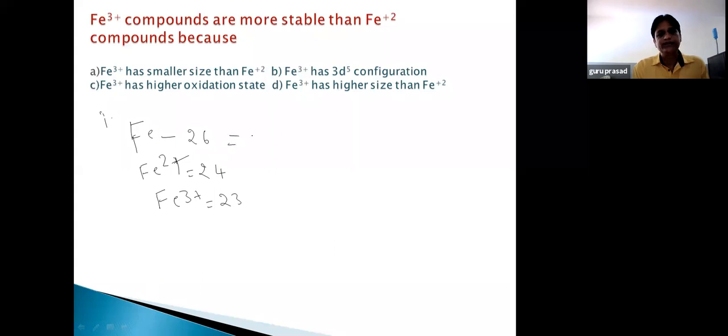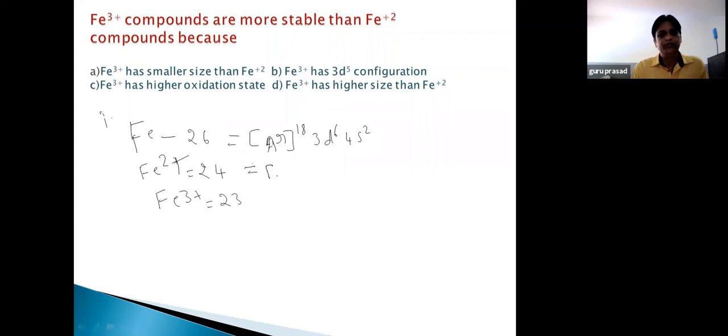So Fe 26, how to write the electronic configuration? Argon 18, then we have electrons in 3d orbitals, that is 3d6, then 4s2. See, in all d block and f block elements, first electrons are filled in the outermost shell, then electrons enter into the inner shell. In case of d block, electrons enter into the penultimate shell, last but one, whereas in f block elements, electrons enter into the last but second shell, called the antepenultimate shell. So this is the configuration of iron.